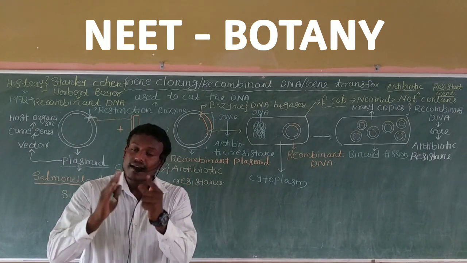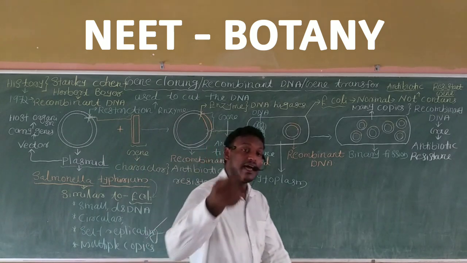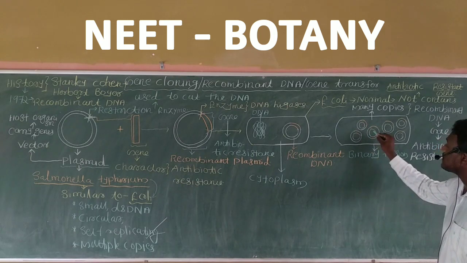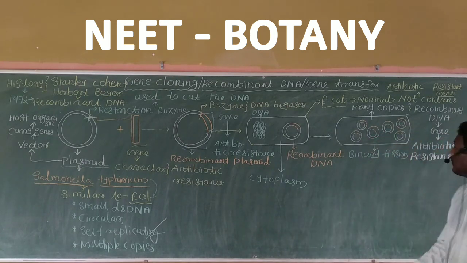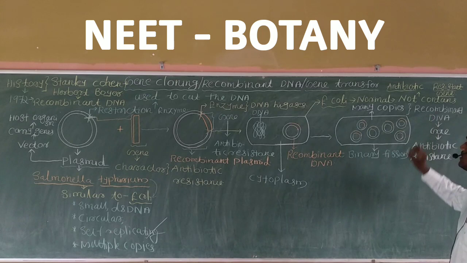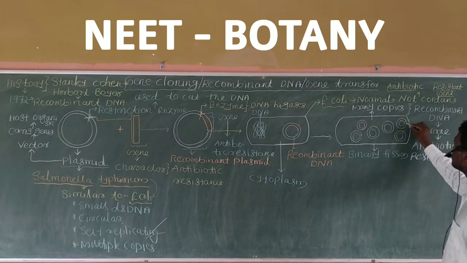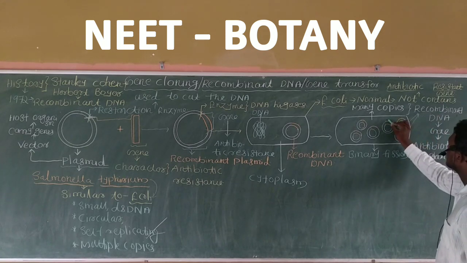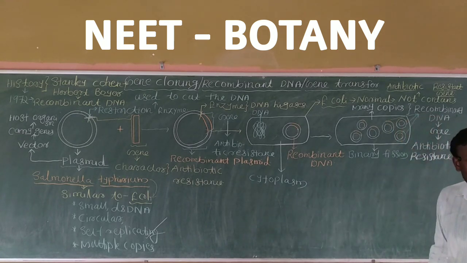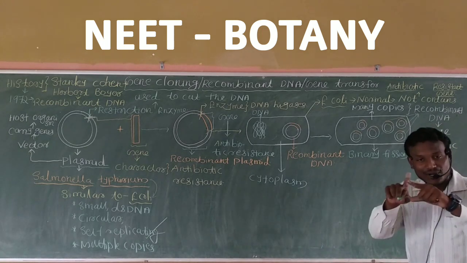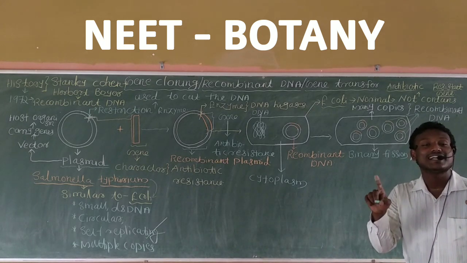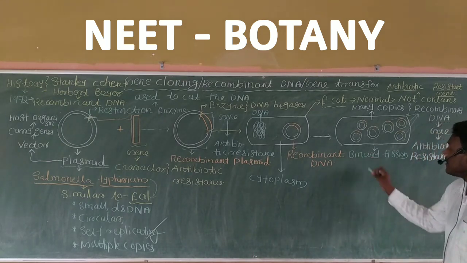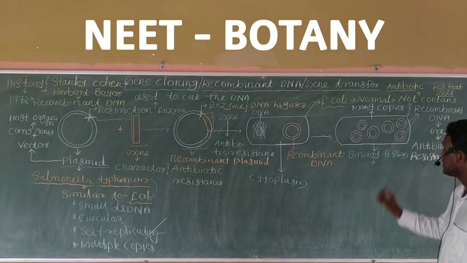While bacteria are undergoing division, along with the division of bacteria, the recombinant DNA present in the bacteria is also equally distributed into the two daughter cells formed as a result of binary fission.